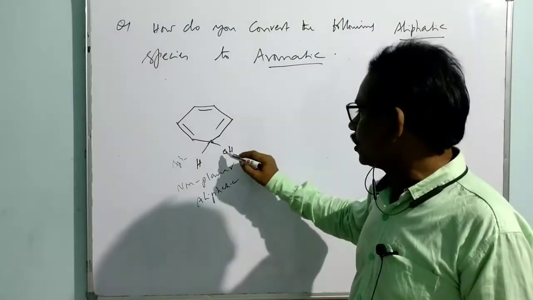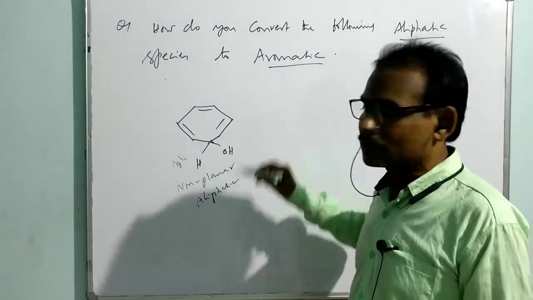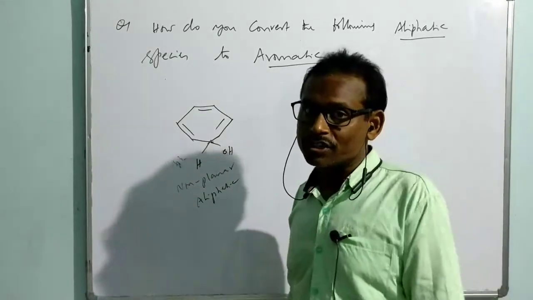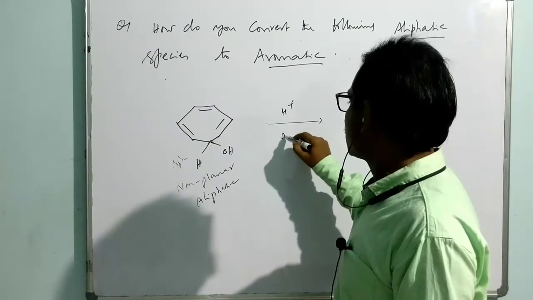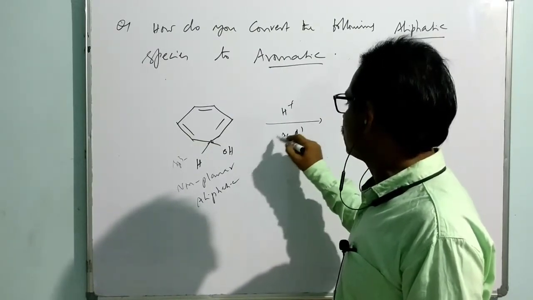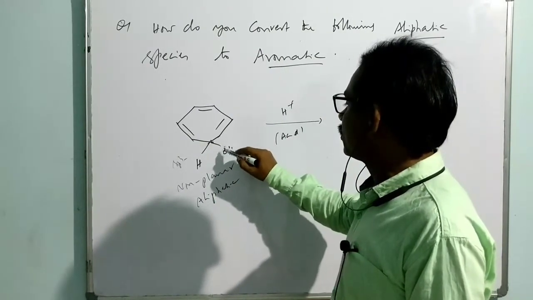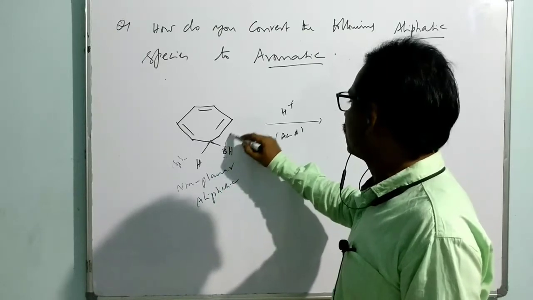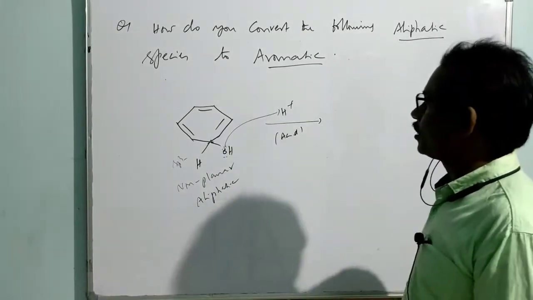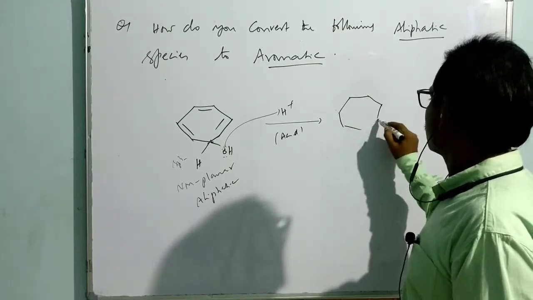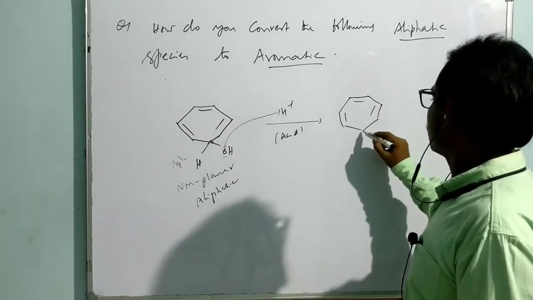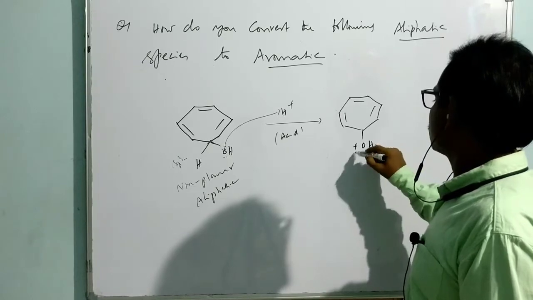So if we remove this OH as OH minus, of course that is possible on protonation. If some acid is added, then this is protonated and it comes out as OH2 plus.